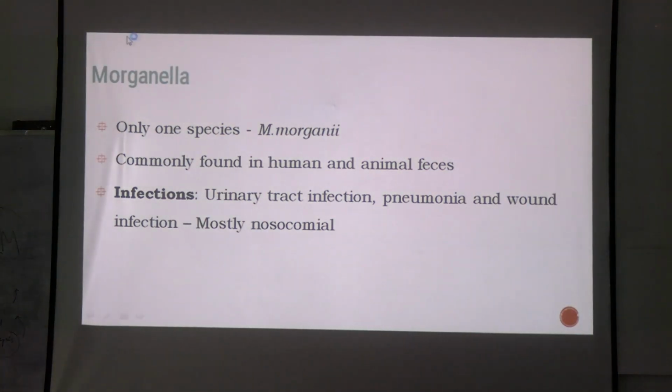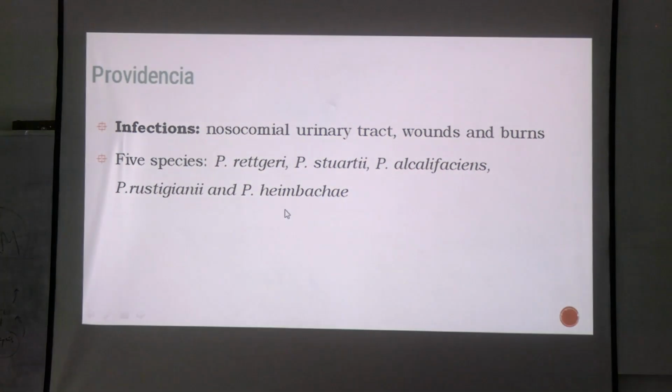Okay. We were talking about Morganella morganii. It is found in human and animal species, right? So it can cause UTI, pneumonia and wound infections. These infections are mostly nosocomial, related to hospital acquired. Okay. Providencia same, there are certain species that you have to remember.